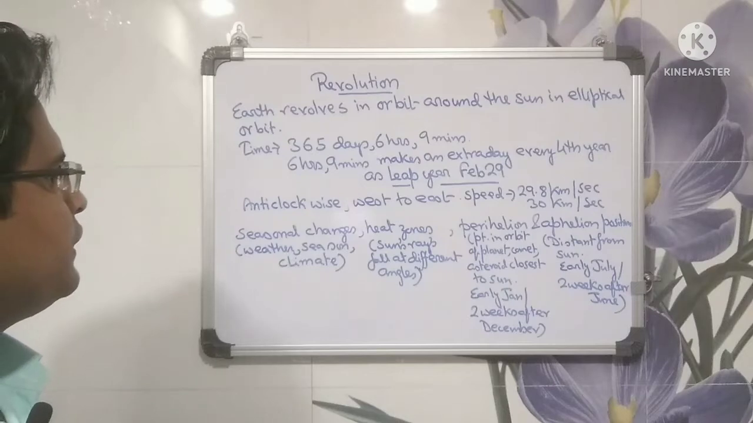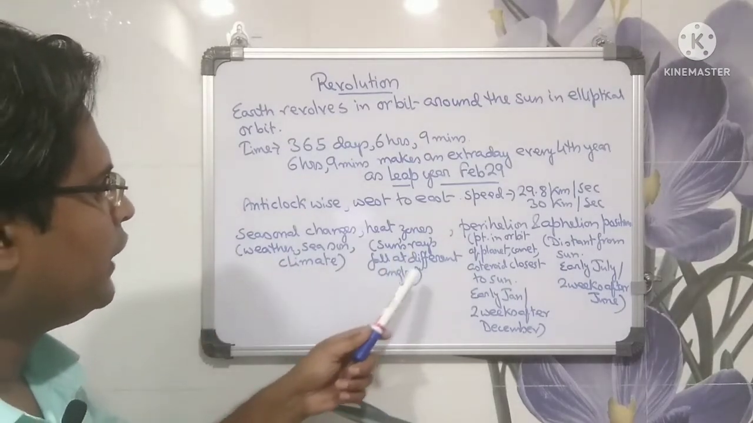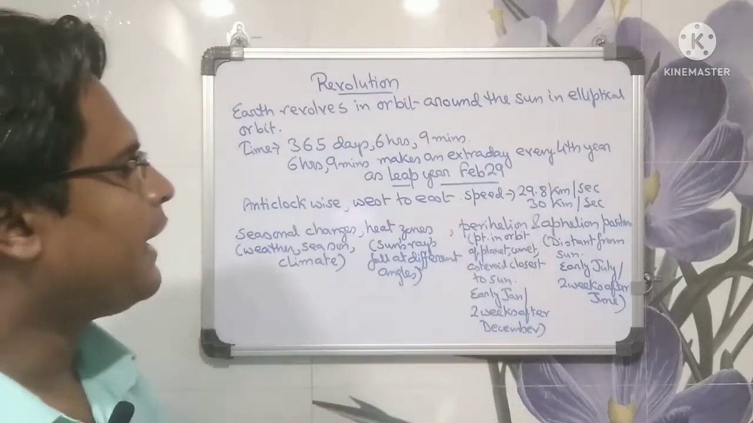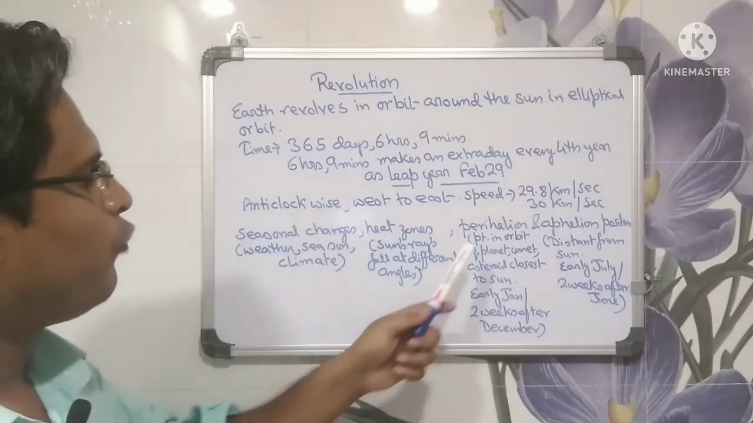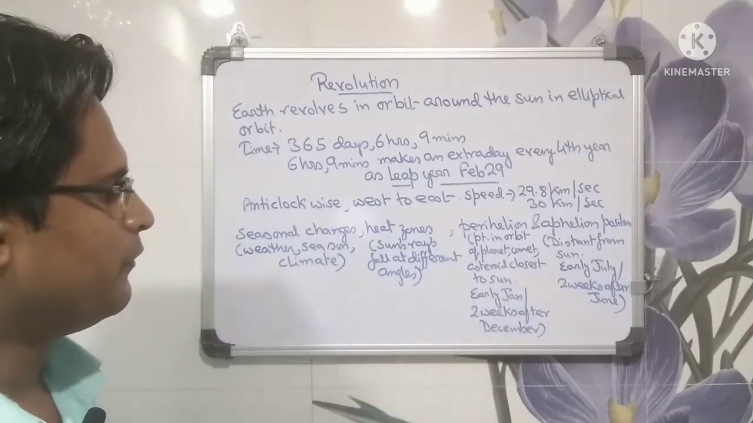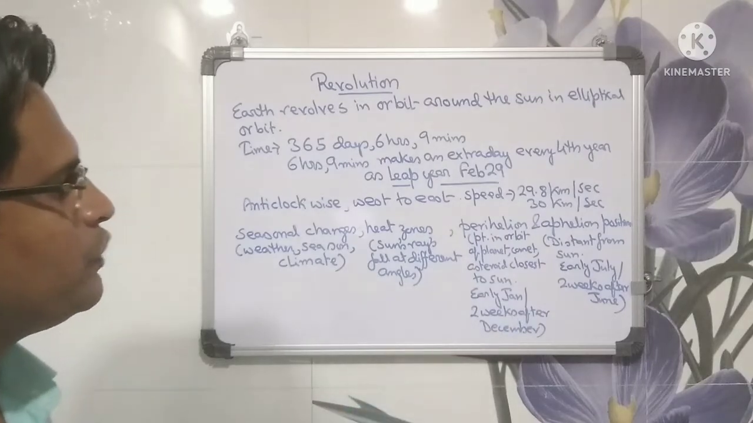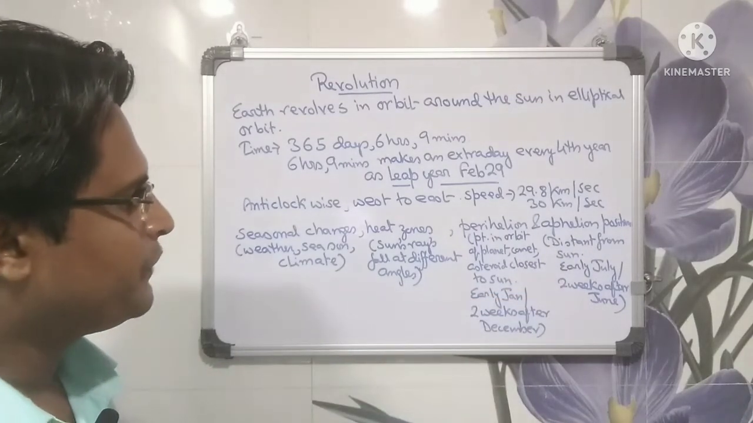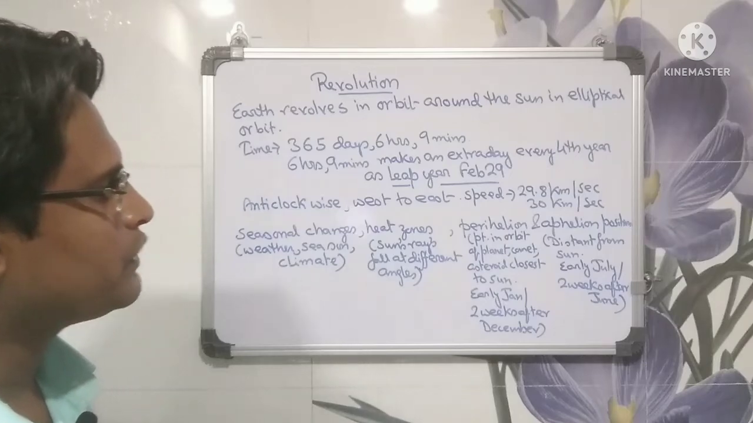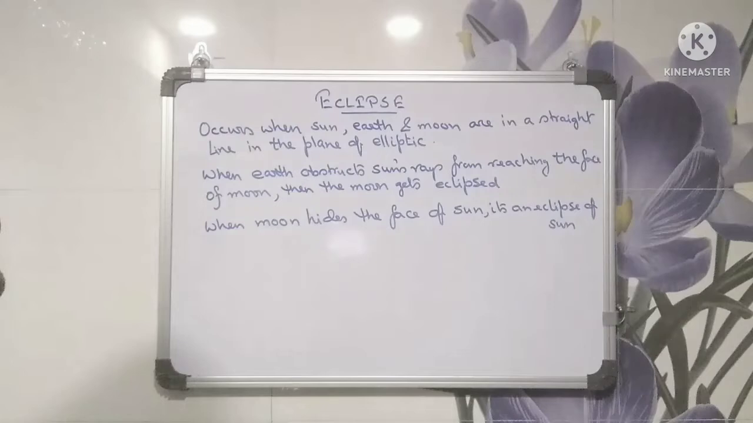It causes seasonal changes, weather, climate change, and heat zones, as the sun's rays fall at different angles, and it produces perihelion and aphelion positions. Perihelion is the point in the orbit of a planet, comet or asteroid closest to the sun, which is in early January, or 2 weeks after December, and the aphelion position is the most distant from the sun, which is in early July, or 2 weeks after June.